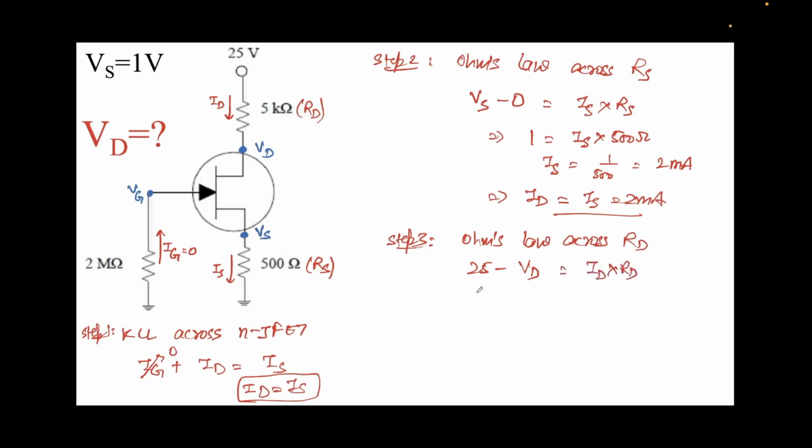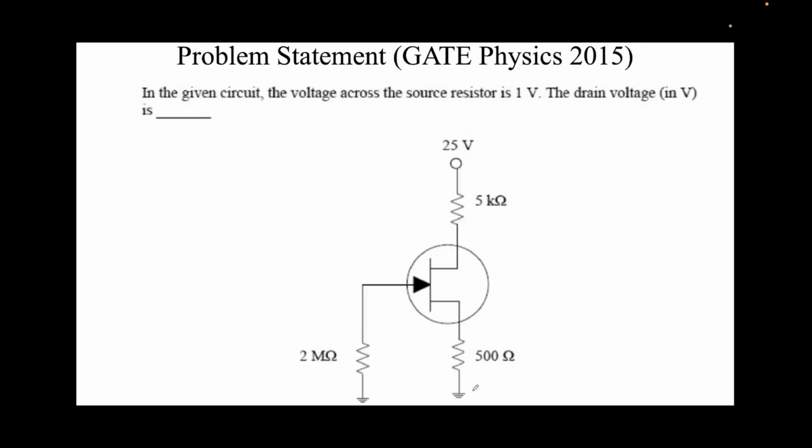Very simple. So now we'll write Vd is equal to, just rearranging some terms, 25 minus Id Rd. That's 25 minus the value of Id we obtained, 2 milliamps, times the value of Rd, 5 kilo ohms. So that will be 25 minus 10. So this will come out to be 15 volts. So Vd we have obtained as 15 volts, and this is the answer that we were required to find.